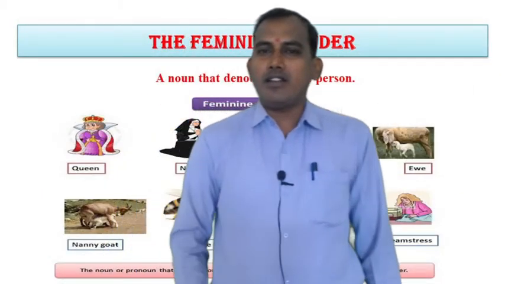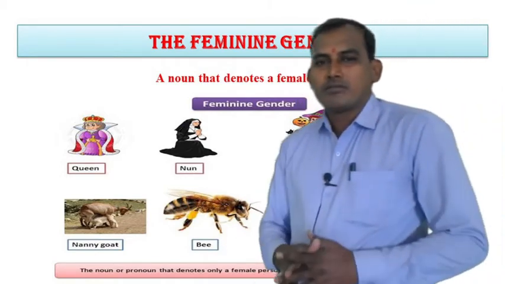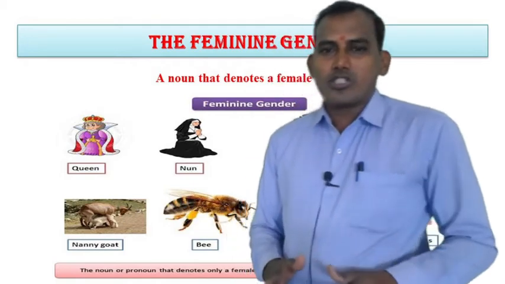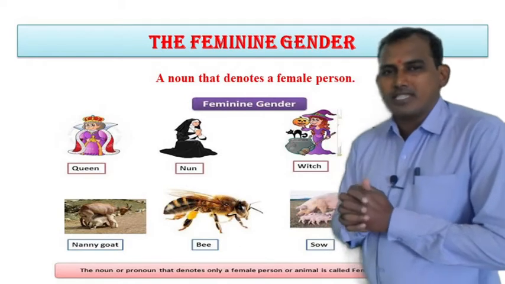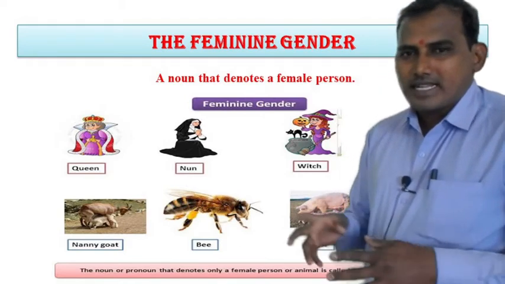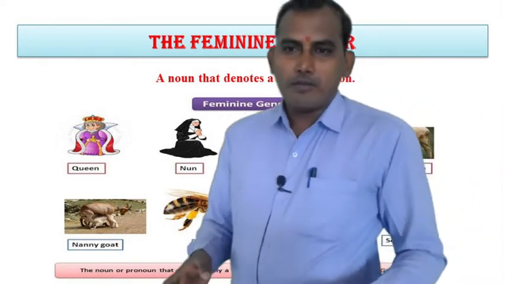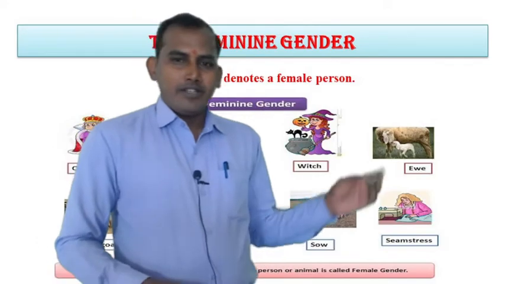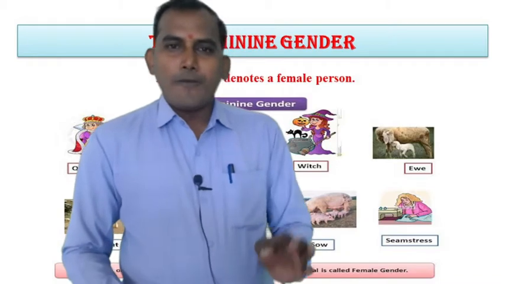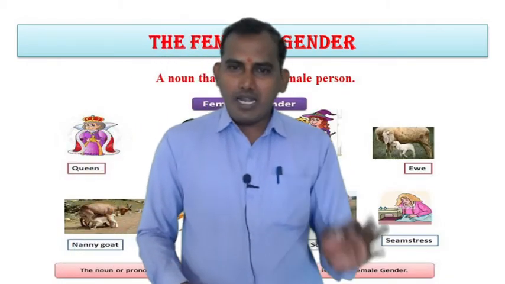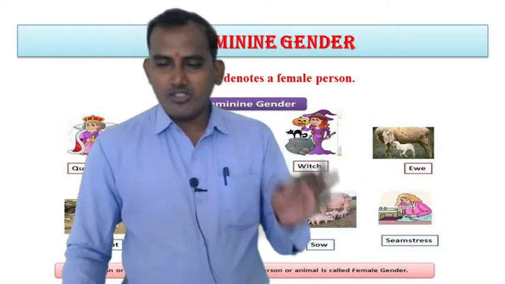Now, feminine gender. A noun that denotes a female person or animal. For an example, as you can see in the images, queen, nun, witch, goat, bee, elf, seamstresses. So these nouns denote a female person or female animal. That's why these nouns are feminine gender.